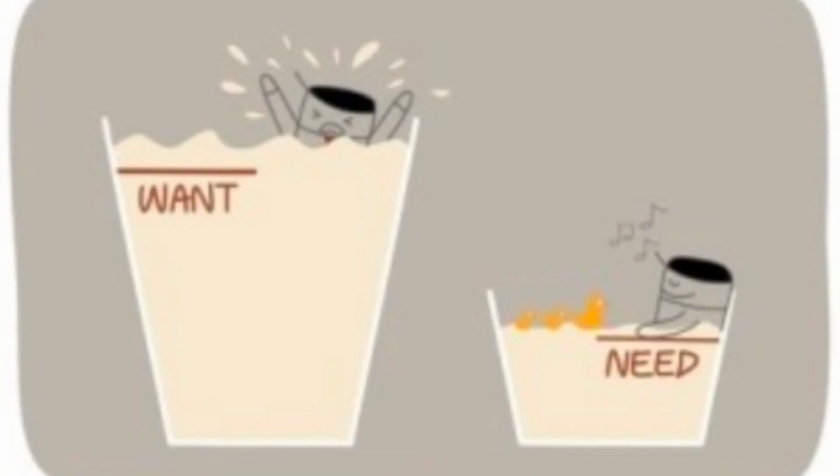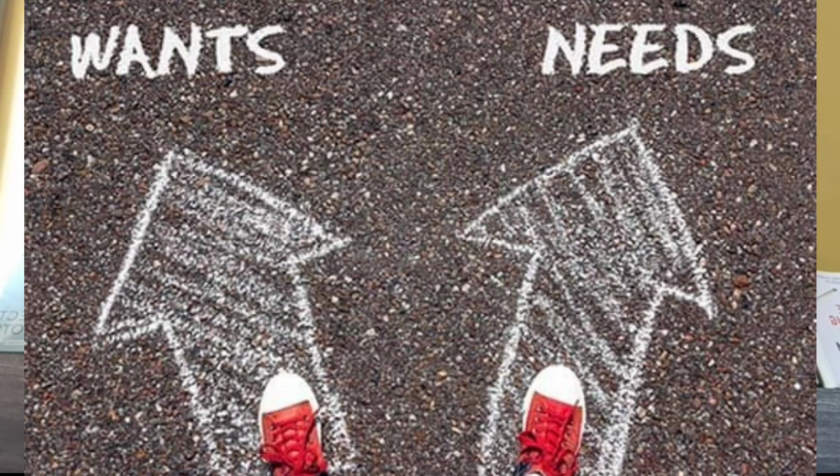Now, let's know the difference between these two, need and desire. Let's say we need food to satisfy our hunger, but at the same time, if we look for different cuisines or varieties of food, that would be our desire. Let's say we need clothes to cover ourselves, but if we go for branded and expensive clothes, that would be our desire. Let's say we need a house to live in, but if we look for a house or mansion having a swimming pool and all sorts of things, that would be our desire.